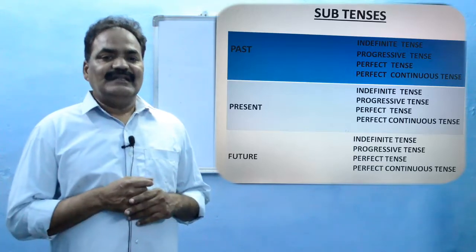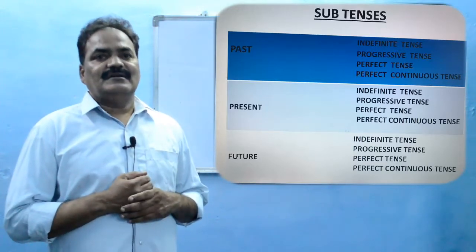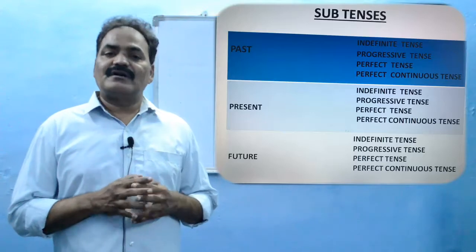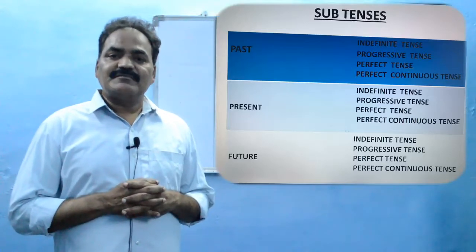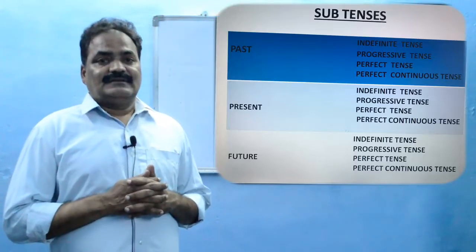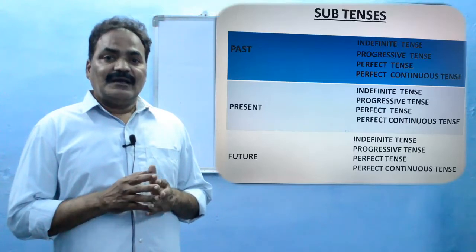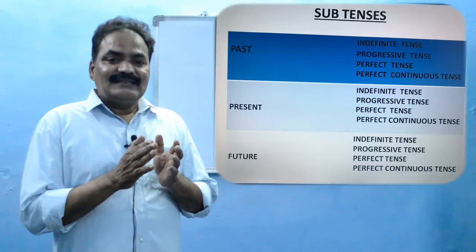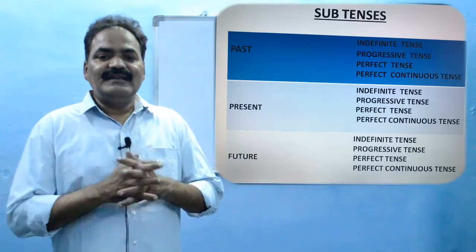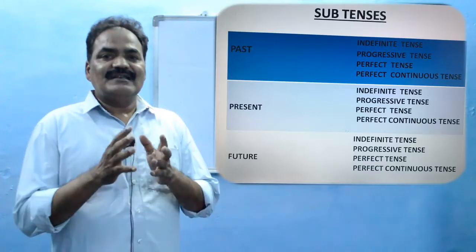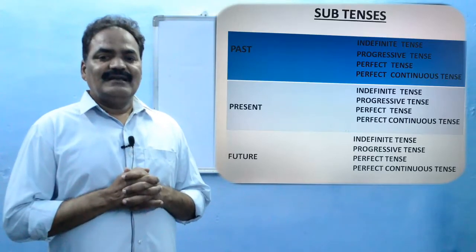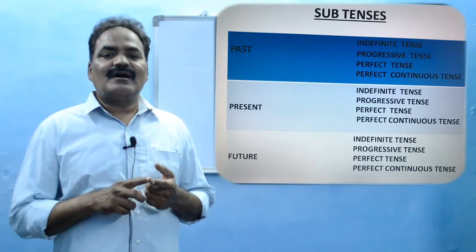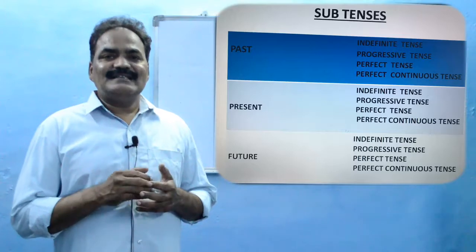Coming to the progressive tense. Progressive tense is also called by another name, continuous tense. In present continuous tense, one auxiliary verb is linked: is, am, or are.